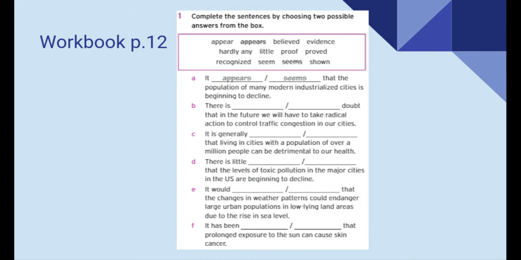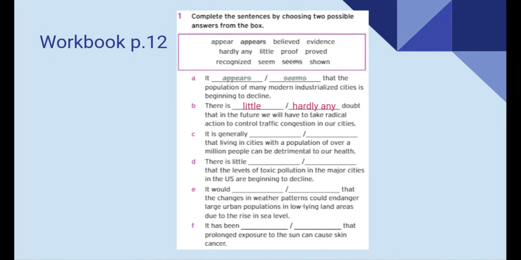So guys, we're going to go ahead and practice. I want you to please go to your workbook page number 12. Here, you're going to complete the sentences by choosing two possible answers from the box. Letter A says, it appears or it seems that the population of many modern industrialized cities is beginning to decline. B. There is doubt that in the future we will have to take radical action to control traffic congestion in our cities. We have doubt. What do you think we can use? That's right, we're going to be using hardly any and little. So the order here is not important, okay? Pause the video to do the rest.